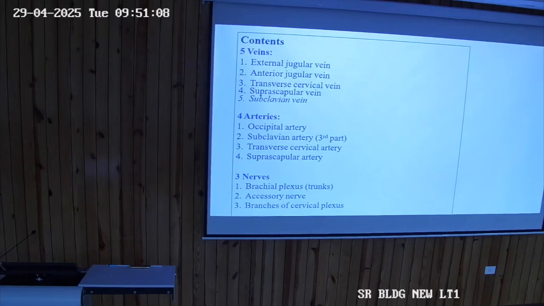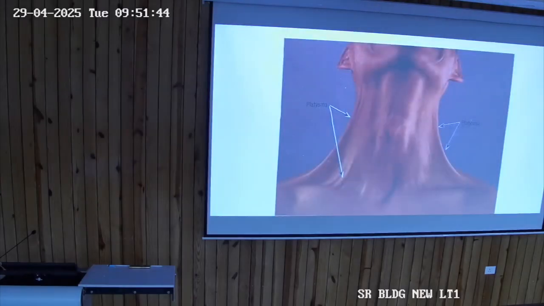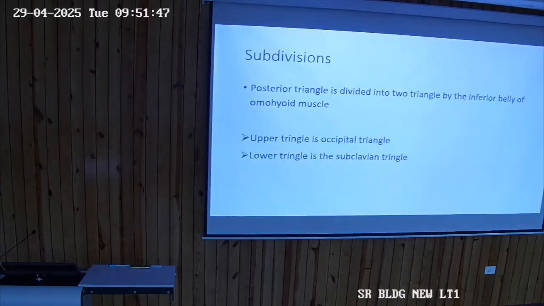Then the arteries: the occipital artery is a branch of the external carotid artery. Subclavian artery, transverse cervical artery and suprascapular artery are branches of the thyrocervical trunk, which is a branch of the first part of the subclavian. Then the nerves which are visible are the brachial plexus formed by C5 to T1, the spinal accessory nerve, and then there are branches of the cervical plexus. The cervical plexus is also written in the roof somewhere, so it depends on where you want to consider it located. So this is the platysma. I think the contents and the boundaries are covered.